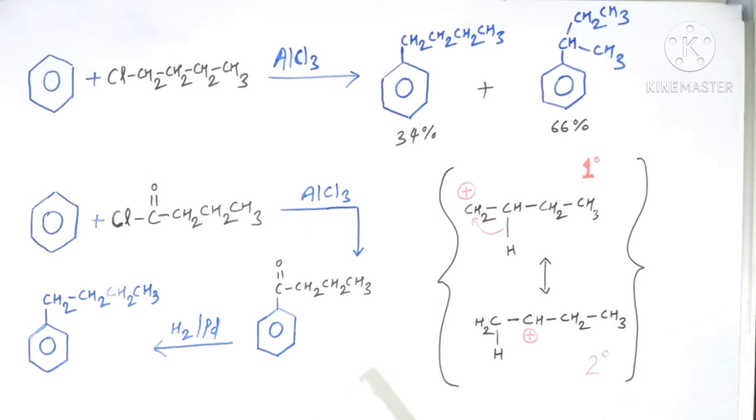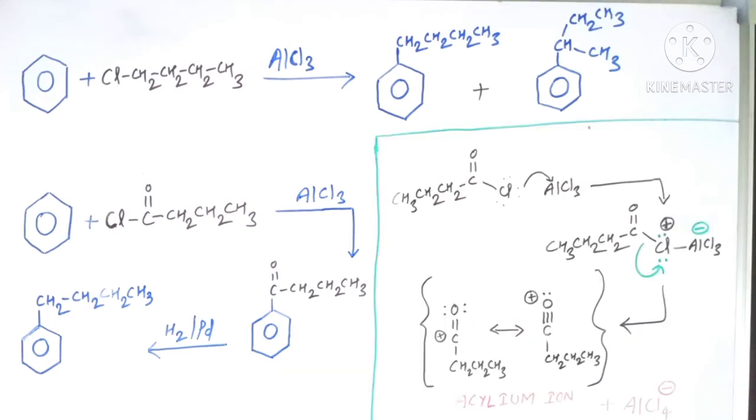So what happens in this reaction? What is the mechanism behind this reaction? We will see the mechanism now. The mechanism of Friedel-Crafts acylation is the same as that of Friedel-Crafts alkylation, but the only difference is that there is a formation of an acylium ion.